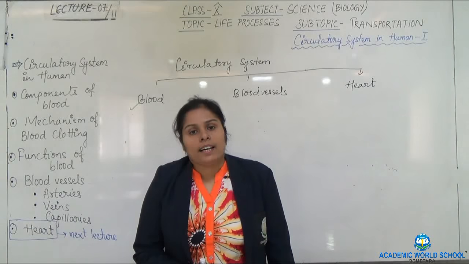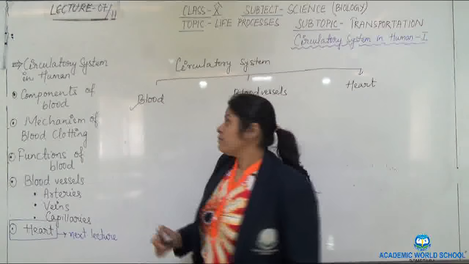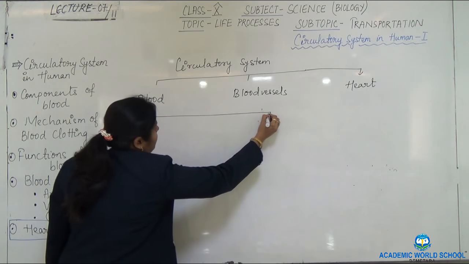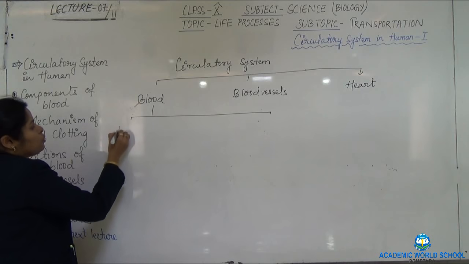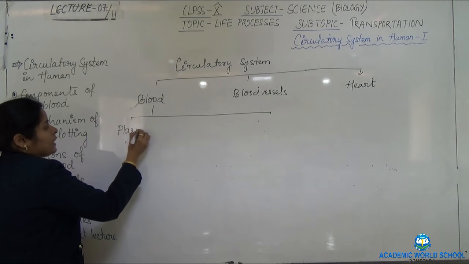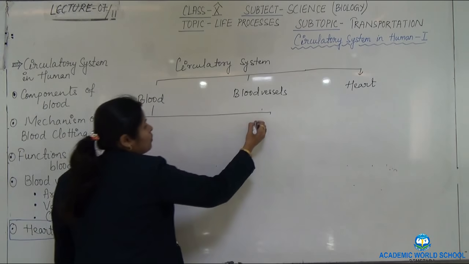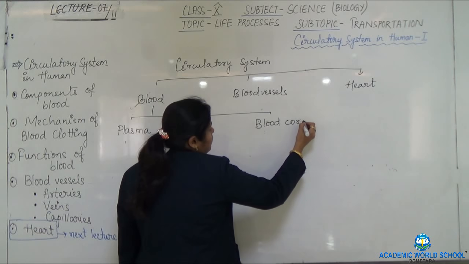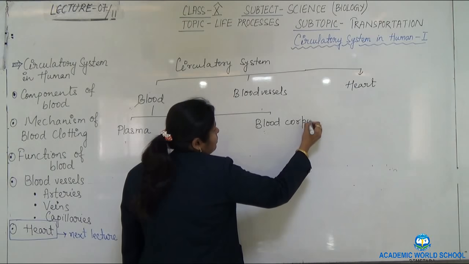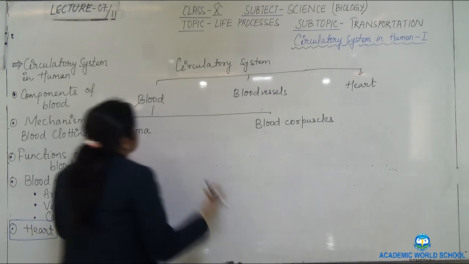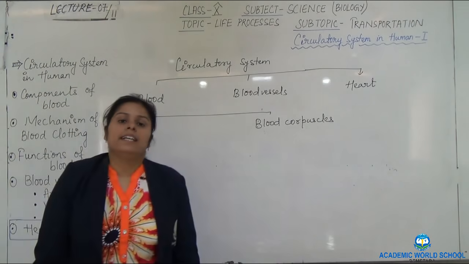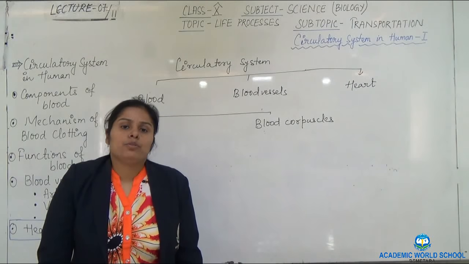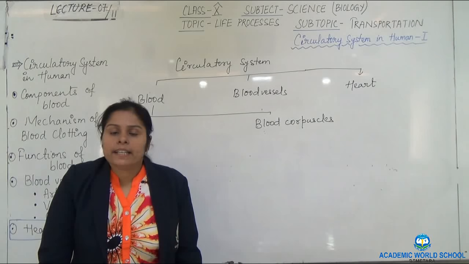We will see what the components of blood are. The blood basically has two components. One is plasma and the other one is blood corpuscles, or we can also call them blood cells. We already know that blood is a colloidal solution. Externally it seems to be a homogeneous mixture, but it is not so.